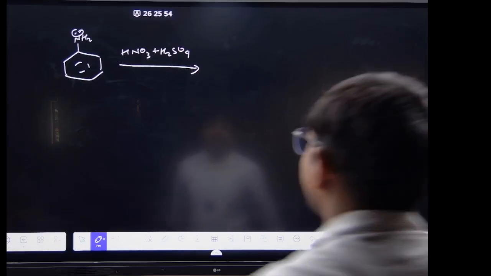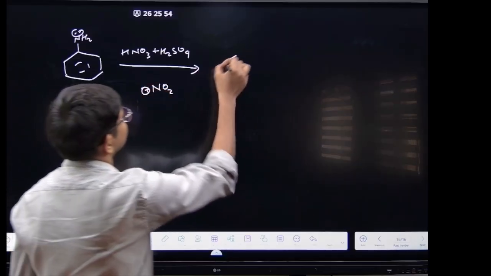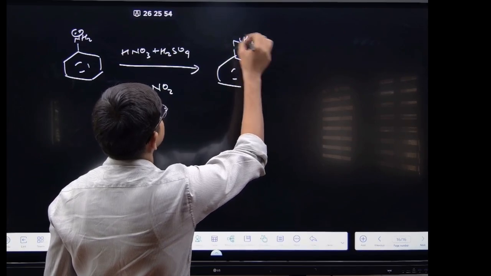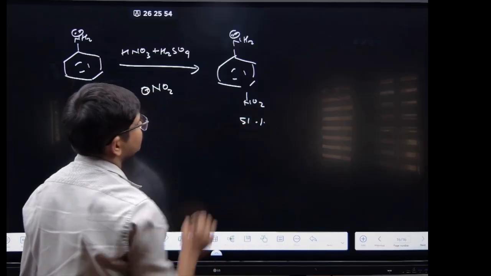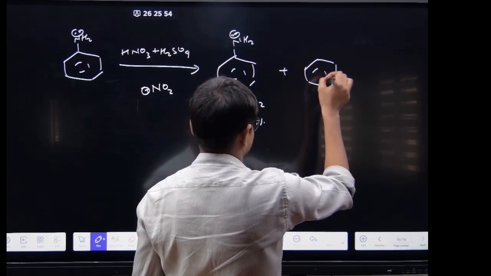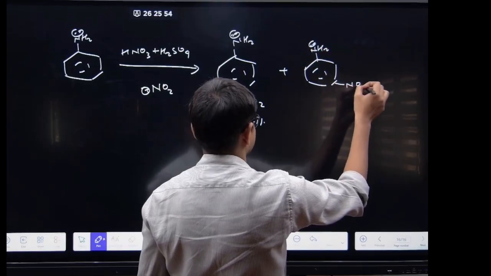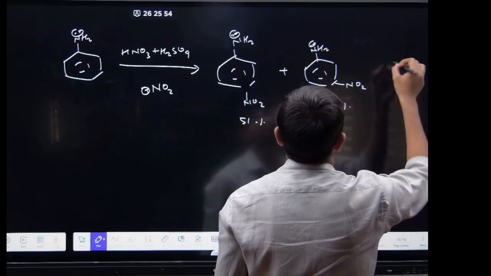See here, the results obtained here is that, here is the electrophile, it is NH2, NO2, it is around 51% para and the meta, it is 47%, कितना बच गया फिर?